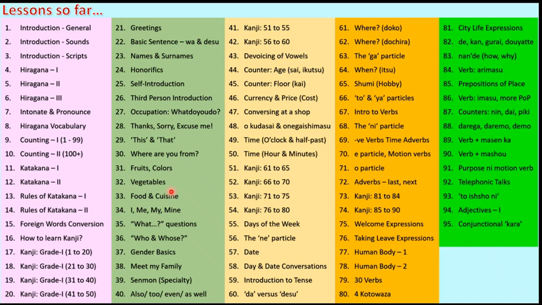So friends, that's all about today's lesson, where we discussed a very important concept called conjunctional kara. As we earlier studied it as a preposition to represent from, and as conjunction it is used to represent because. So I hope this lesson has been useful to you.